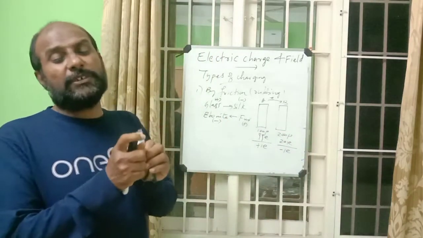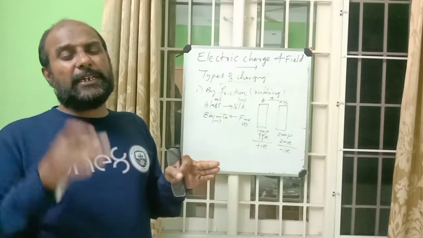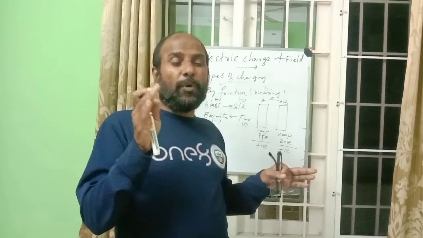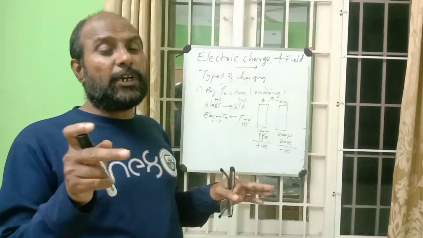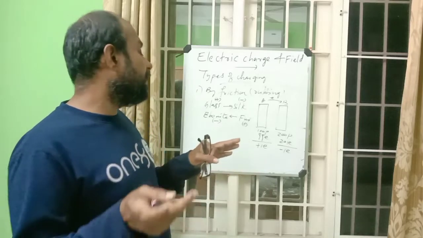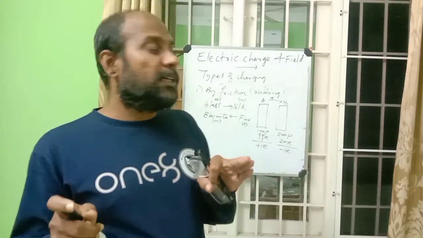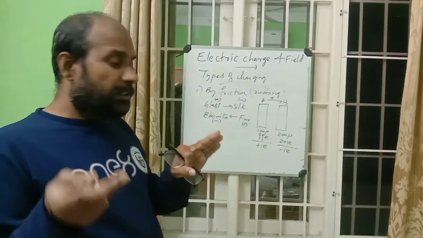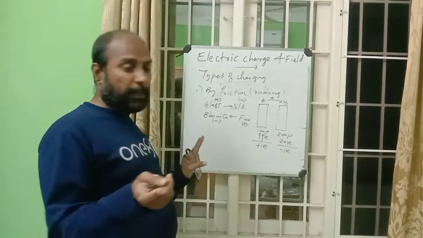But electrons are transferred from loosely bonded atoms. From the body having more free electrons, or loosely packed electrons, electrons transfer to the other body. That is what happens.